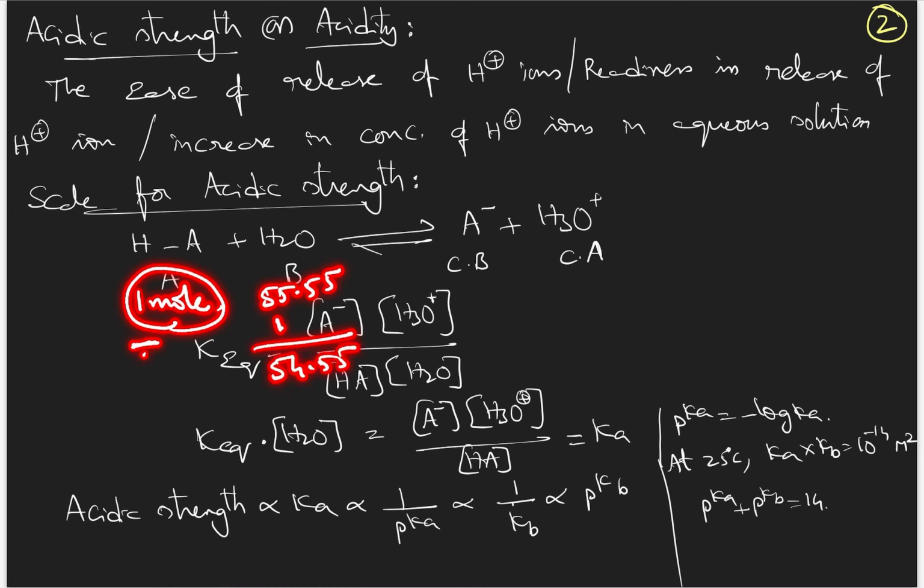But here it is a weak acid. It will not dissociate completely. So maybe like 0.1 moles will dissociate. If 0.1 moles is dissociating, then what will be the leftover concentration of water molecule here?